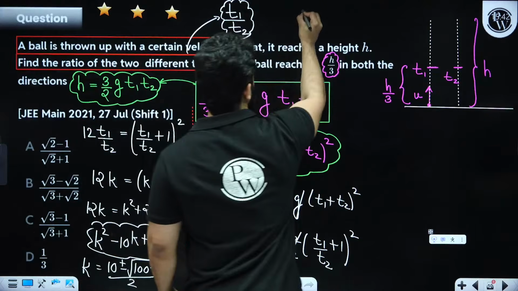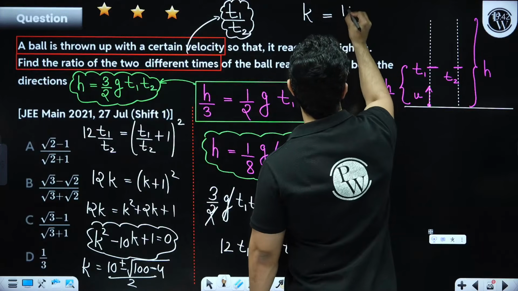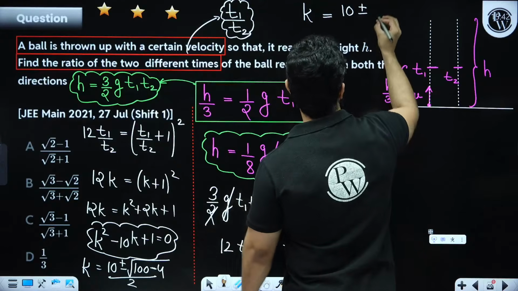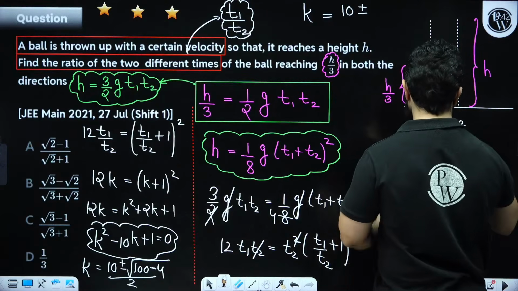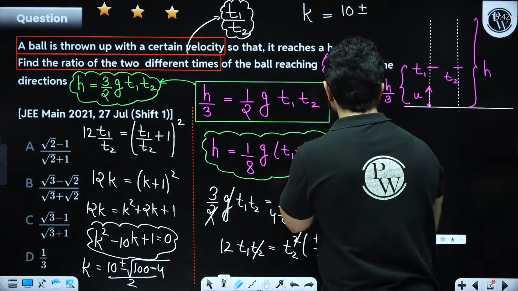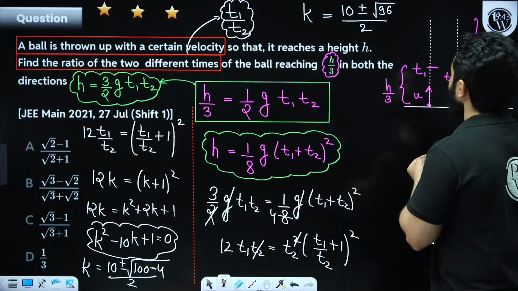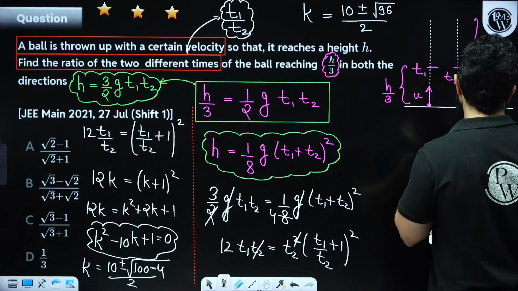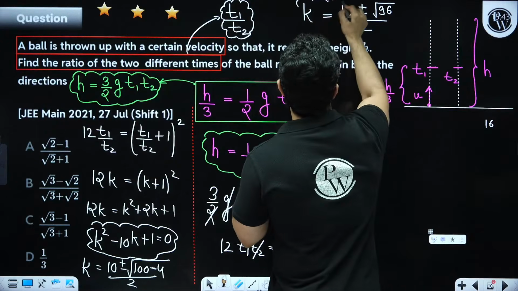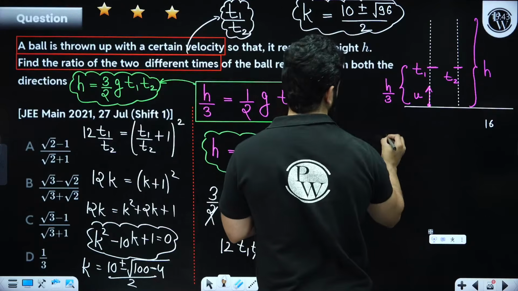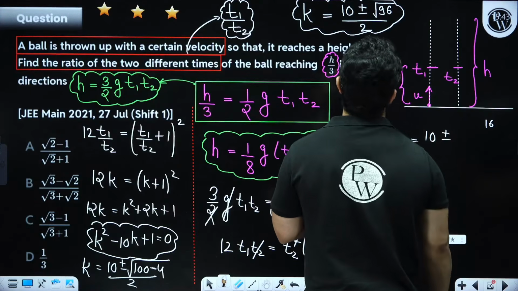Finally, K is coming out to be, my dear friends, if you closely see, this is actually 10 plus minus under root 96, right? Under root 96 can be written as, my dear friends, convert it, divided by 2, quickly. Be quick, find this answer. This is going to be your final answer. This is going to be your T1 upon T2. This is going to be 10 plus minus root 96, right?